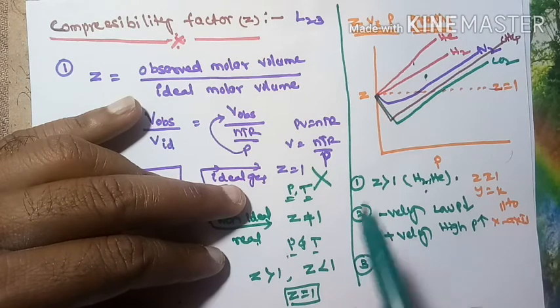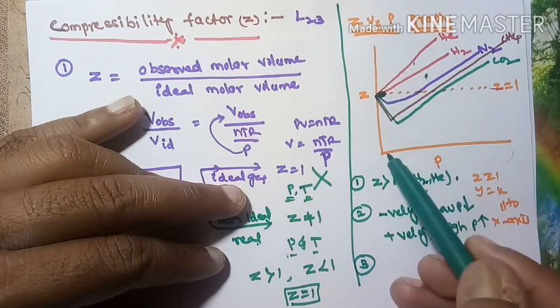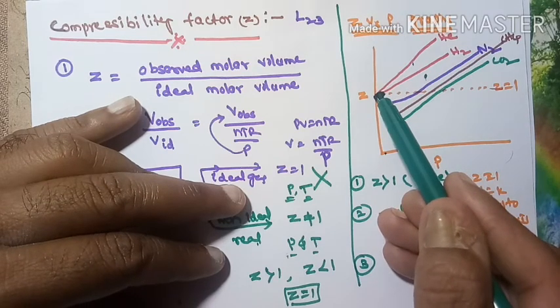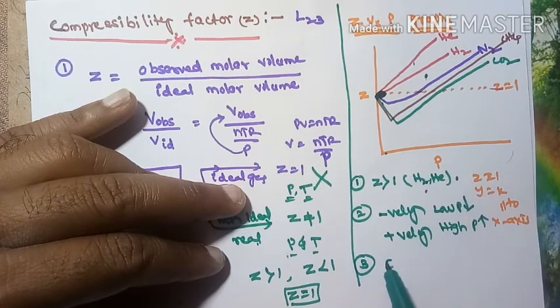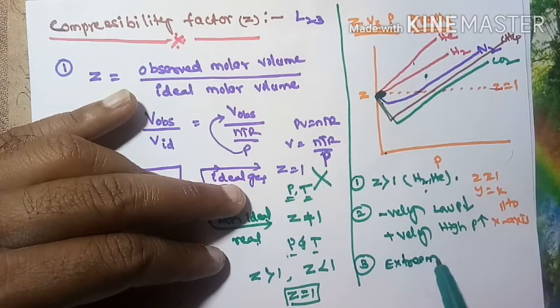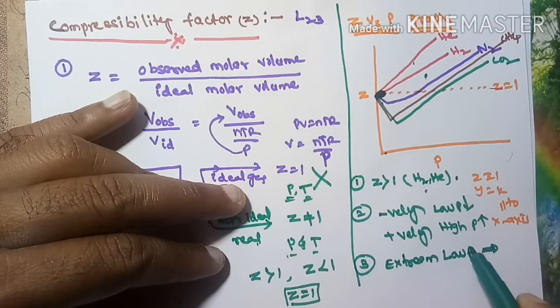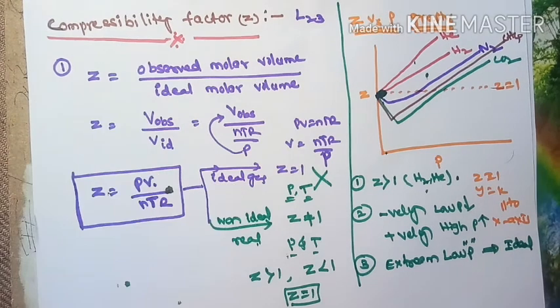Next, the third point: let me consider extreme low pressure conditions. At extreme low pressure, all the graphs start from the Z = 1 line. So that's why, at extreme low pressure conditions, all gases behave as ideal.